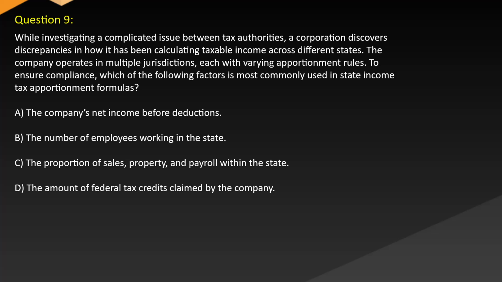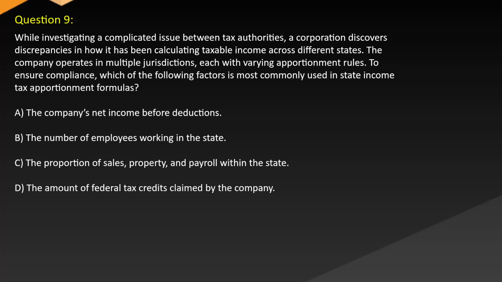Question 9. While investigating a complicated issue between tax authorities, a corporation discovers discrepancies in how it has been calculating taxable income across different states. The company operates in multiple jurisdictions, each with varying apportionment rules. To ensure compliance, which of the following factors is most commonly used in state income tax apportionment formulas?